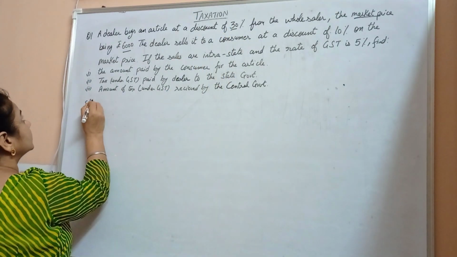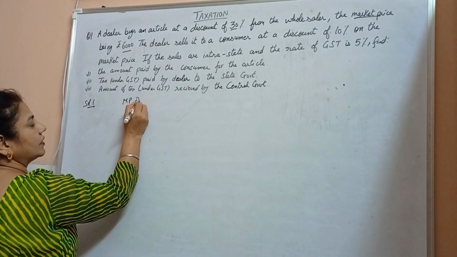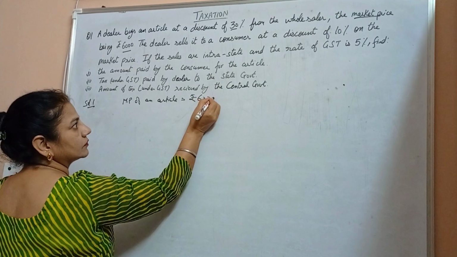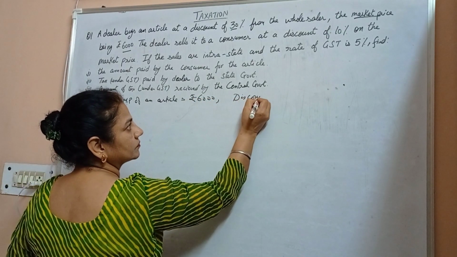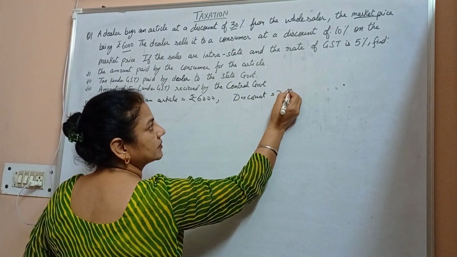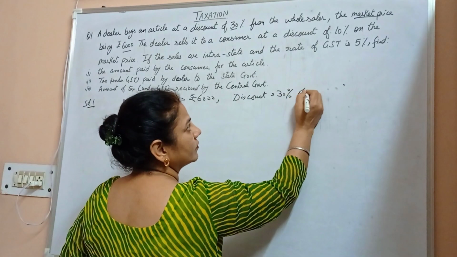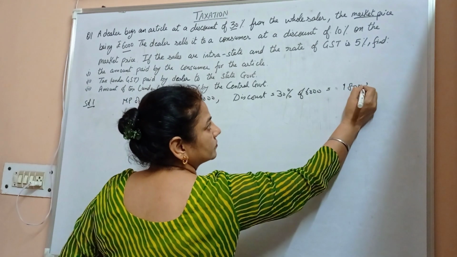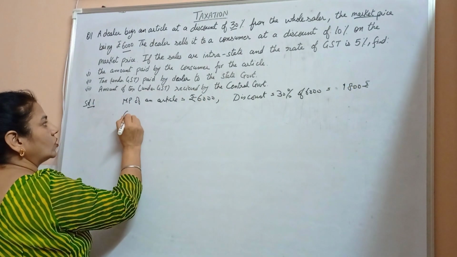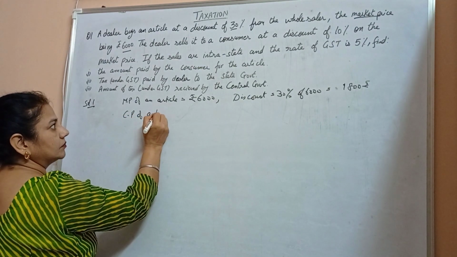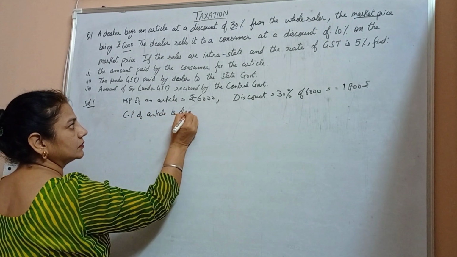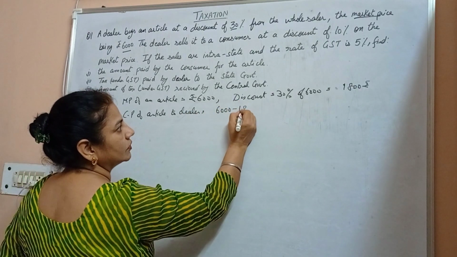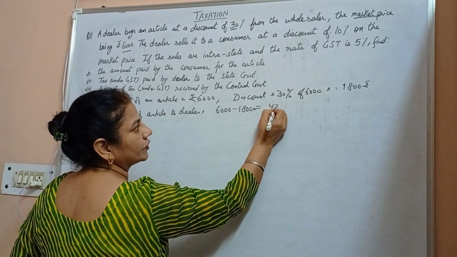So we start with this: since the market price of an article is rupees 6,000 and discount is 30%. 30% of the market price, 30% of 6,000, is equal to 1,800. So we can say that the cost price of the article to the dealer will be market price minus the discount, which comes out to be 4,200.